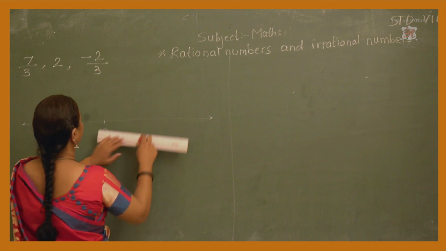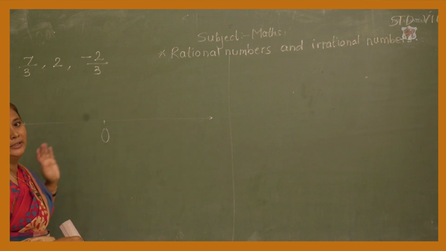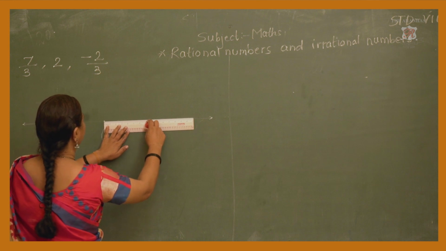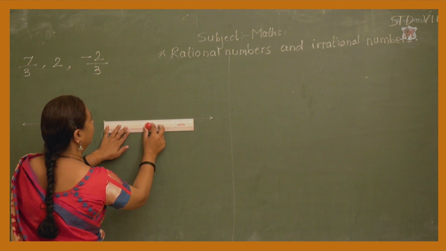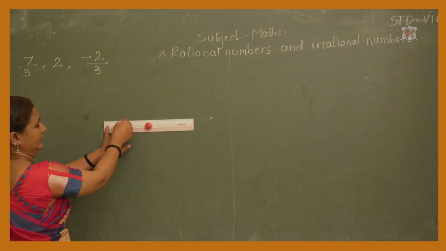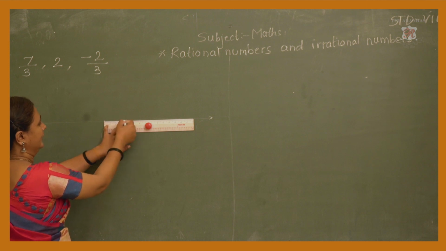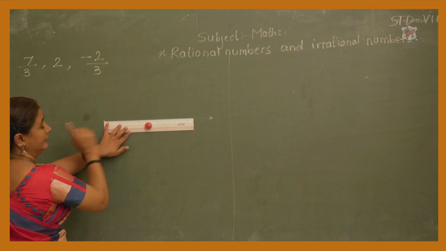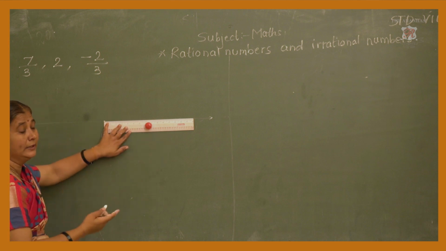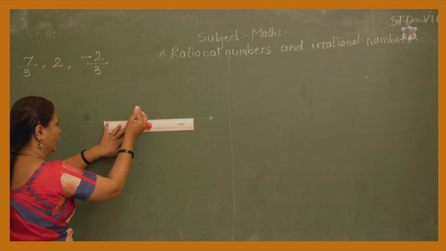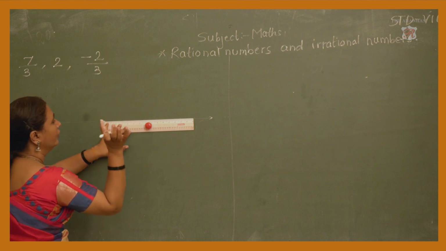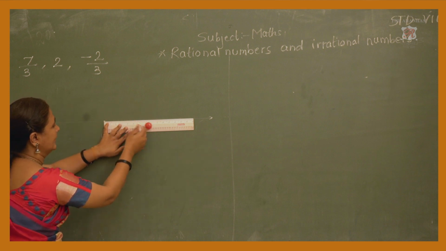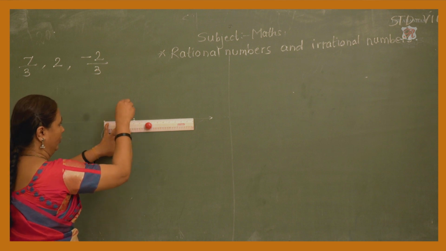Okay. Now see, when we have to show the integers on the number line, that time I am taking 3 centimeter as an equal distance. I am telling you, here to show or to represent very nicely, I am taking this.